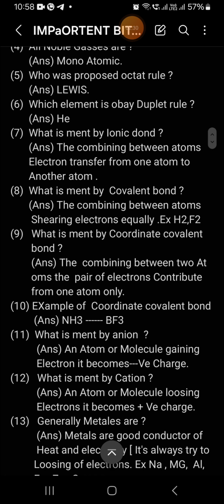Who proposed the octet rule? The octet rule was proposed by Lewis. According to the octet rule, when a chemical reaction takes place, the outermost orbital must have 8 electrons. If it has the complete 8 electrons, these never participate in chemical reactions, so these are called inert gas elements. Atoms take part in chemical reactions by losing, gaining or sharing electrons to get the stability of the nearest inert gas configuration, meaning the outermost orbital contains 8 electrons.